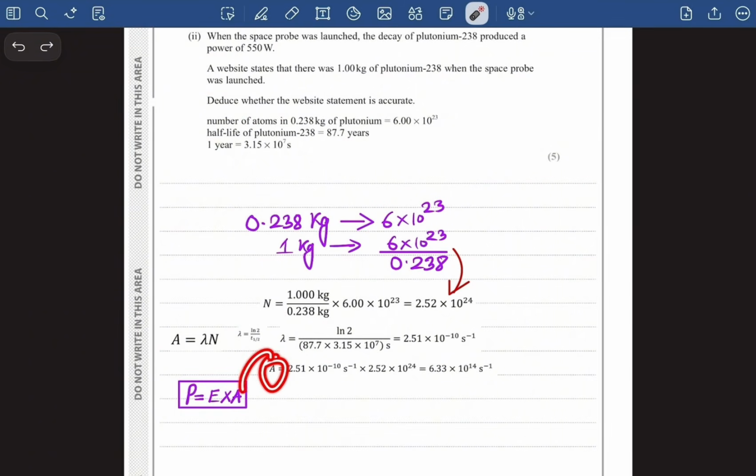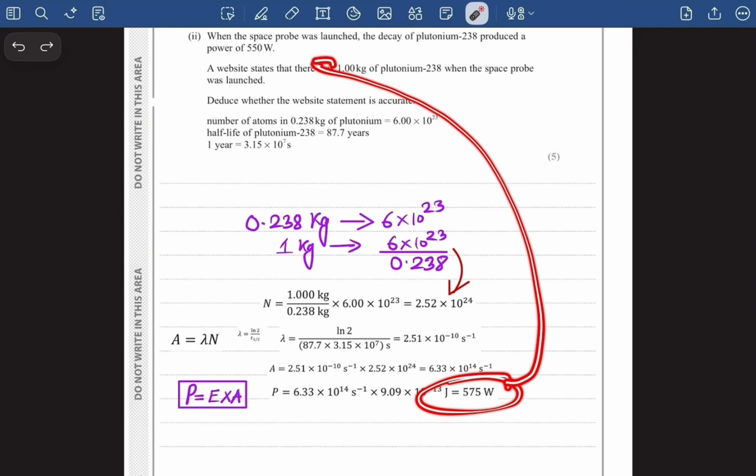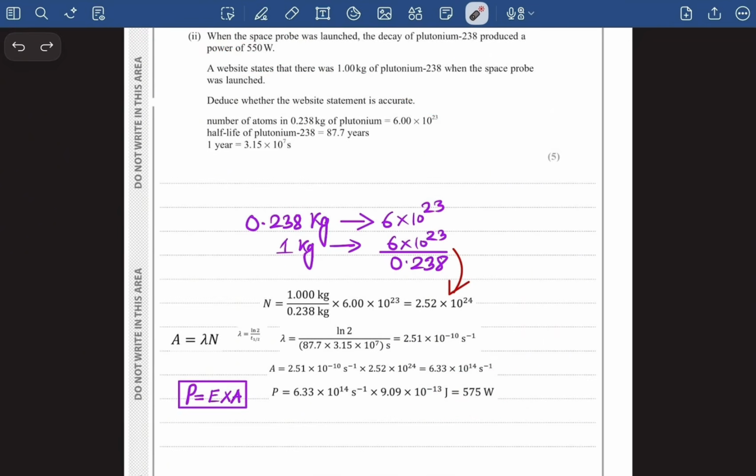Now we have got this activity. Now we are just one step behind calculating the power. So now to calculate the power, we need the energy. And we did calculate the energy in the previous part of the question, right? So now let's figure out the power using that energy, which was 9.09 into 10 to the power minus 13 joule. So we have calculated the power as 575 watt. And as this power is very close to 550 watt, we can say yes, the statement was accurate.